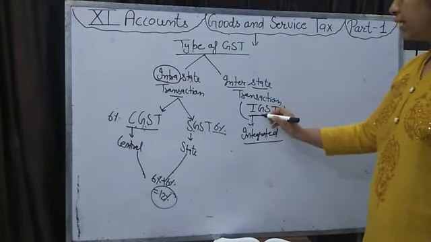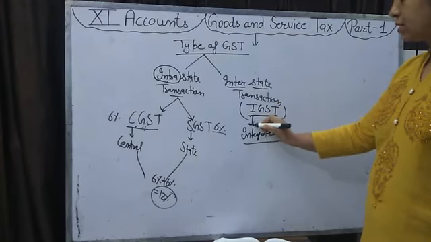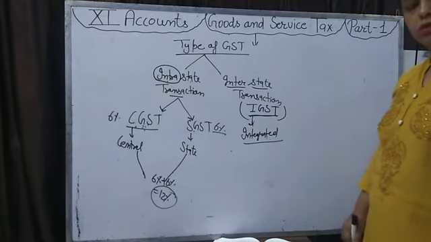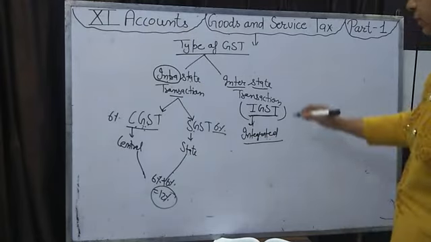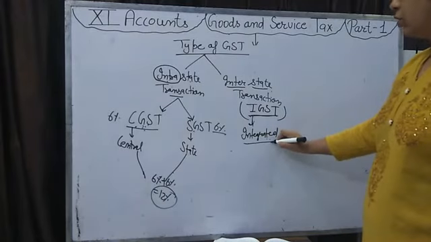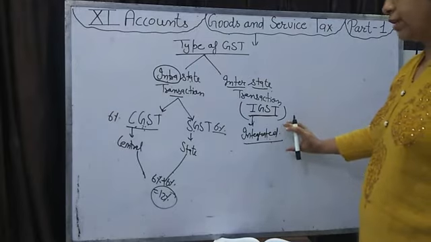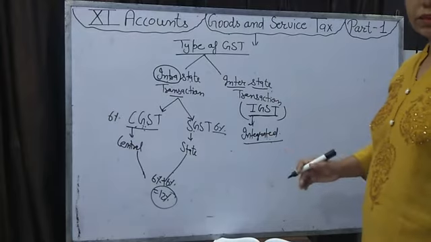Then we will pay integrated GST at the time of purchase, input and also output. This tax is also divided between the central and state government according to their prescribed rate.